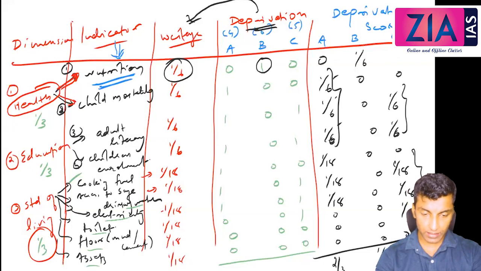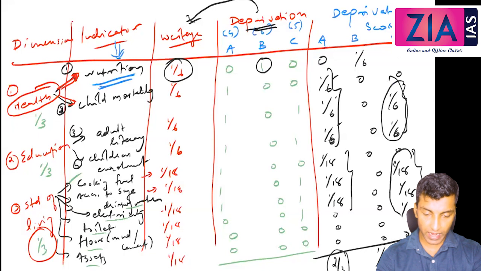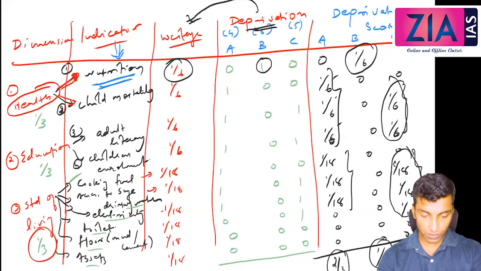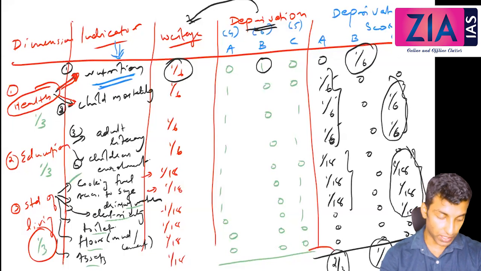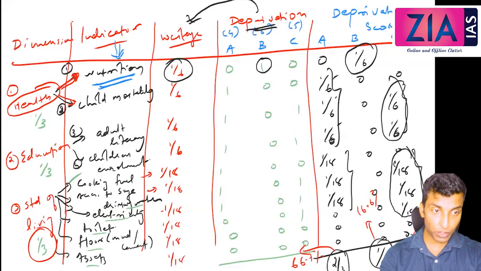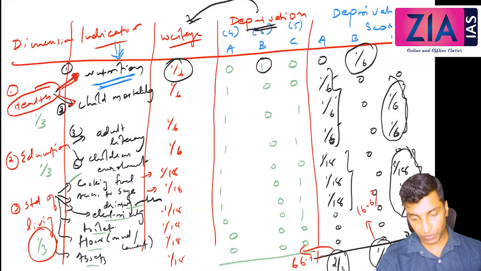So this is 3 by 6 and this is 3 by 18. When I add, I get 2 by 3. This is 2 by 6. This is 3 by 18. When I add, I get 1 by 2. And here only 1 by 6. Correct, no? Yes. So this 2 by 3 means what percentage? 66.7 percent. Right? 1 by 6 means what percentage? 16.6 percent. This 1 by 2 means what percentage? 50 percent. So just keep these percentage values in mind.